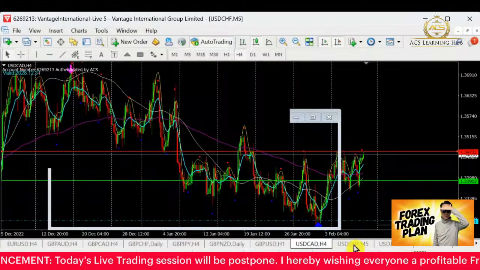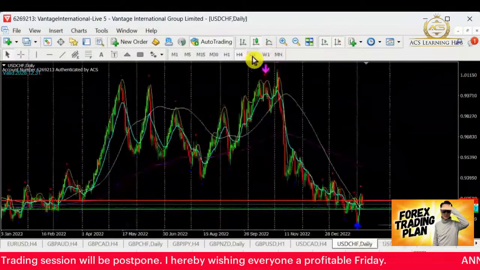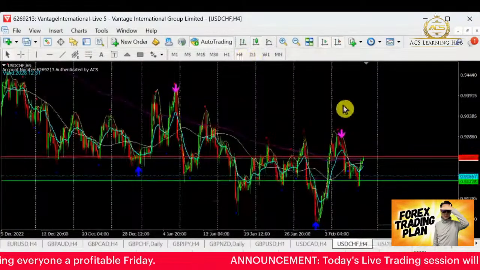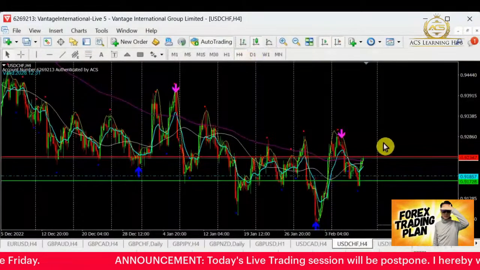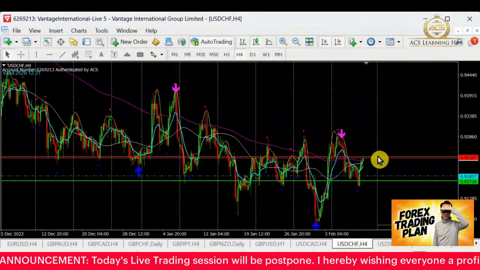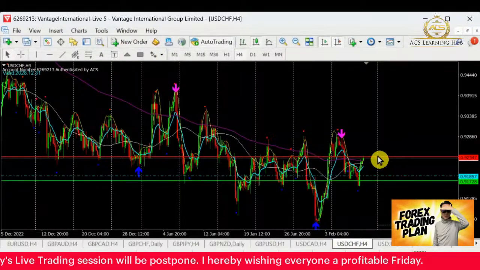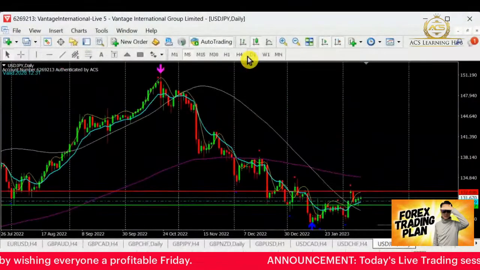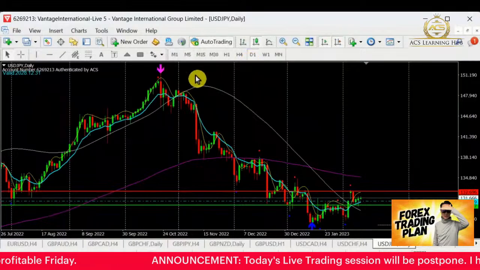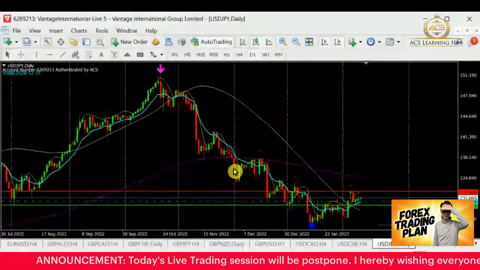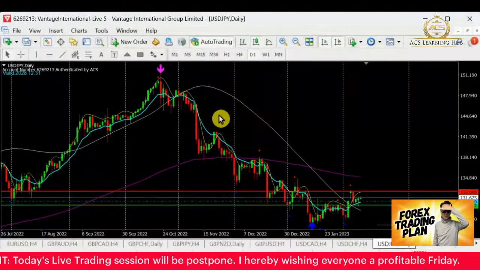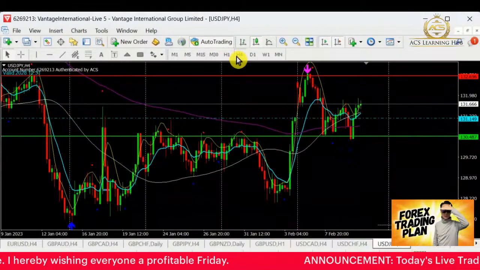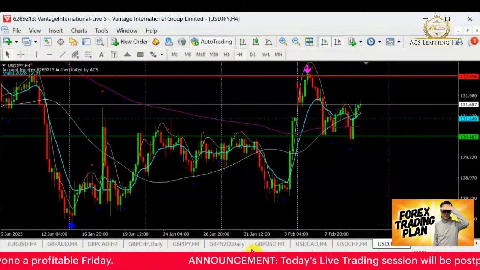For Dollar Franc today, there's some retracement to test onto the resistance. For this resistance, I don't see it's a very strong resistance. It may break the resistance easily. So probably we may want to skip Dollar Franc for a while. For Dollar Yen, today we're in the bear. This bear is having a retracement to go back to test onto the resistance. At this moment, it's good that we can wait for a while. We will stay away from all these Dollar CAD, Dollar Franc, Dollar Yen.